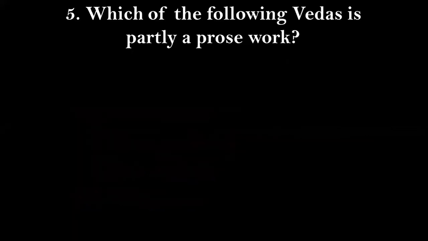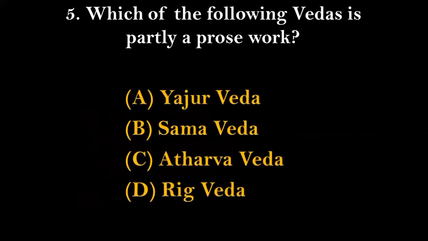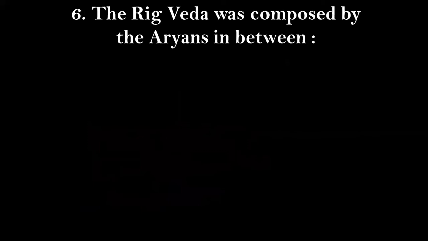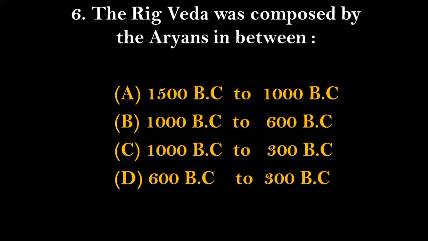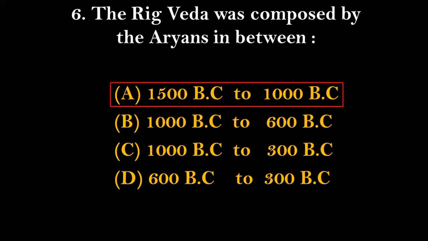Question number 5. Which of the following Veda is partly a prose work? Options given here are Yajur Veda, Samveda, Atharva, and Rig Veda. And the right answer for this will be option number A, that is Yajur Veda. Question number 6. The Rig Veda was composed by the Aryans in between which of the following ages? And the right answer for this will be obviously option number A, that is from 1500 BC to 1000 BC.